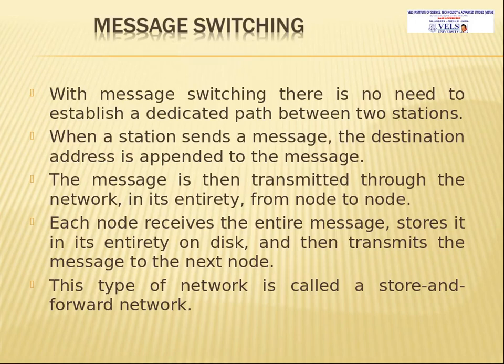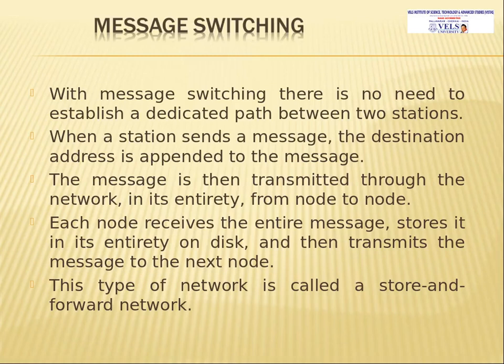The message is then transmitted through the network in its entirety from node to node. Each node receives the entire message, stores it entirely on a disk, and then transmits the message to the next node, like store and forward. The intermediate node will store the message and then forward it to the next node. This type of network is called a store and forward network.